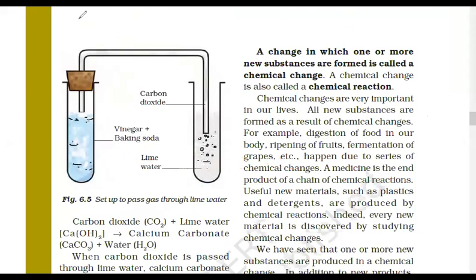Now, tell me, if I give you Mg(OH)2 plus CO2, what will it form? Think about it.